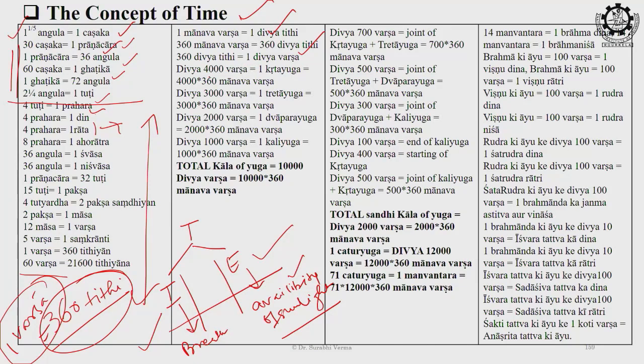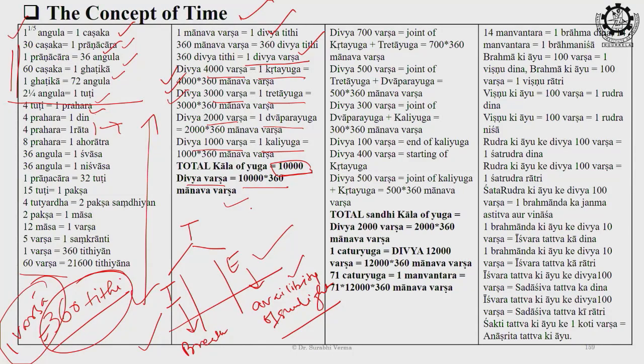If you go on calculating 1 divya varsh, then there are 4000 divya varsh as Krita Yuga, the age of Satyug, 3000 divya years as 1 Treta Yuga, 2000 divya varsh as 1 Dwapar, and 1000 divya varsh as 1 Kali Yuga. If you sum all of them up, it is 10,000 divya varsh. That means 10,000 into 360 Manav Varsh, that is, human years.